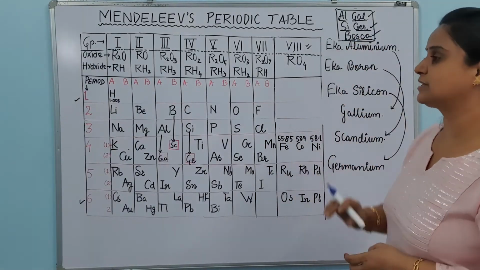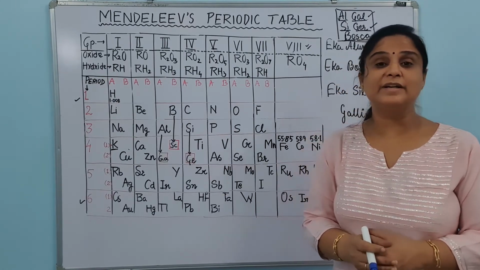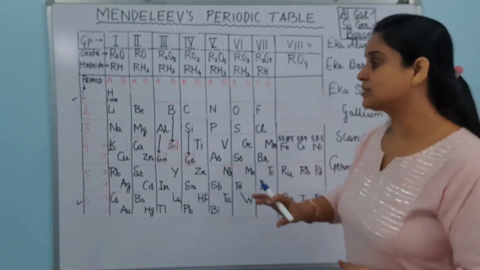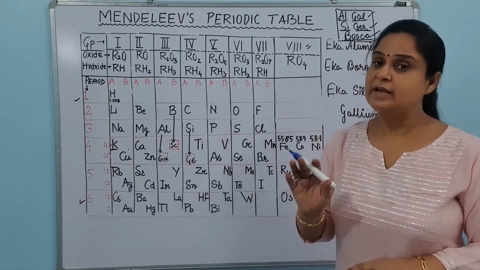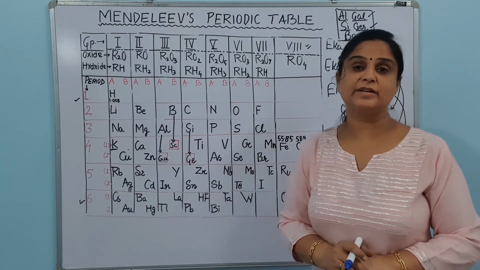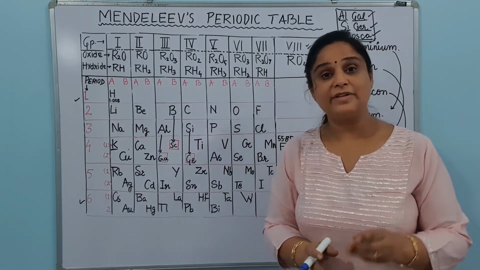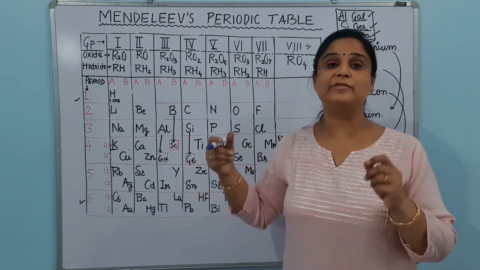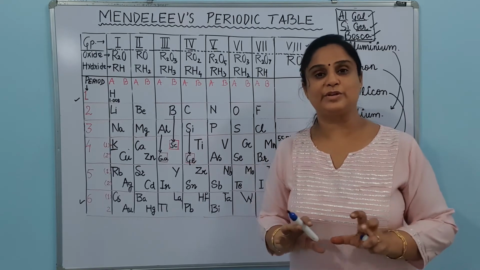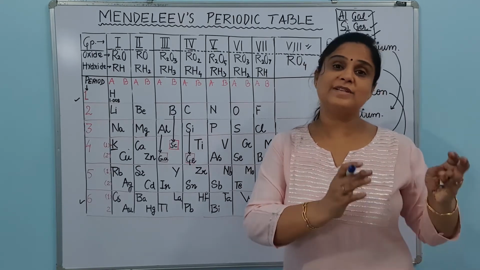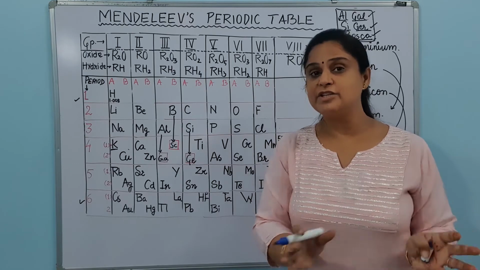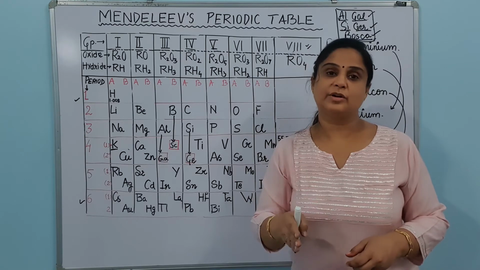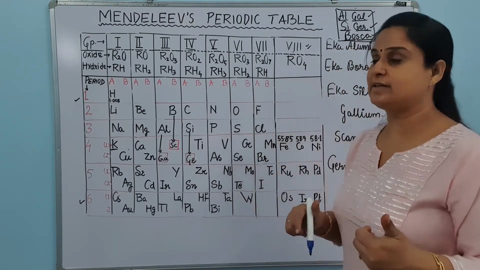So these were the three predicted elements. So we can say that he predicted the undiscovered elements and was found to be correct. This was one of the greatest achievements of this table. Apart from that, one more thing was there in this table: after a certain time, when the noble gases were discovered, they were kept in his periodic table without touching the rest of the table. That means the entire table stayed as it was, nothing had to be changed, and all the noble gases were kept in a separate column, under the name zero group.